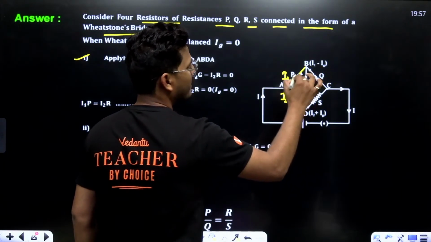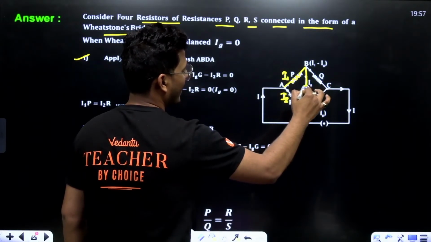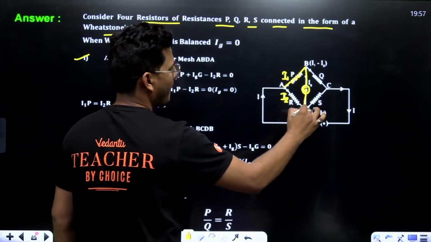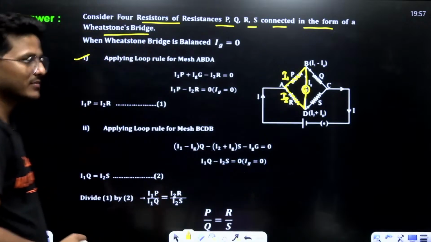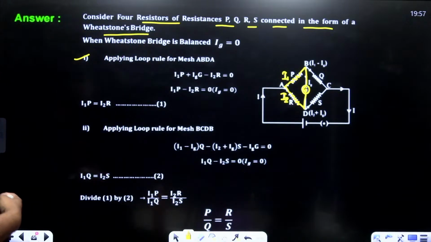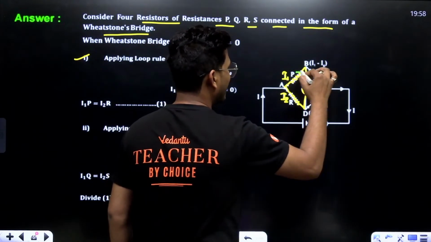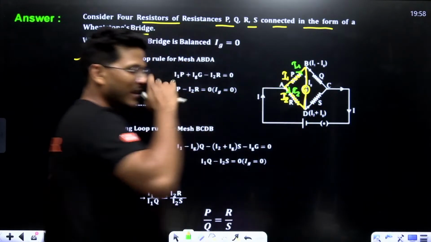I1P, from here I1P plus I1G, alright, minus I2R. Minus I2R. Why is it? Just because I1 is in this way and I2 in this way.